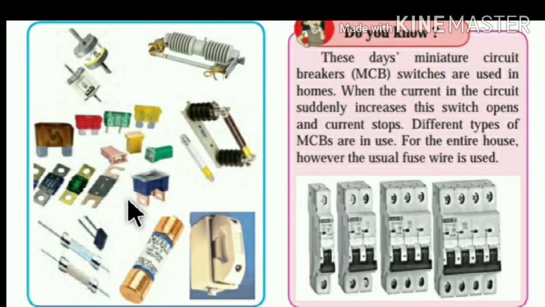A fuse is a piece of wire made up of an alloy of low melting point, for example an alloy of lead and tin.